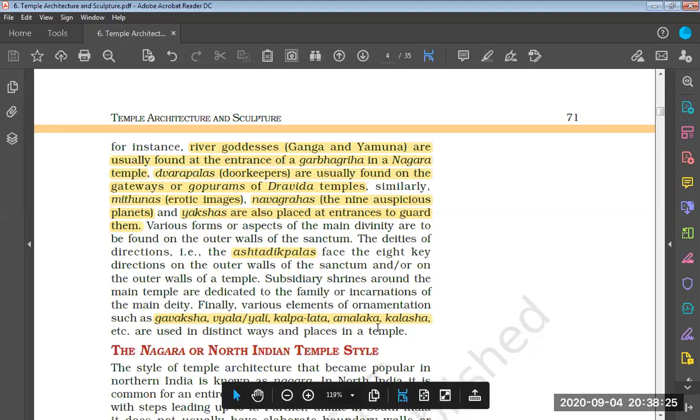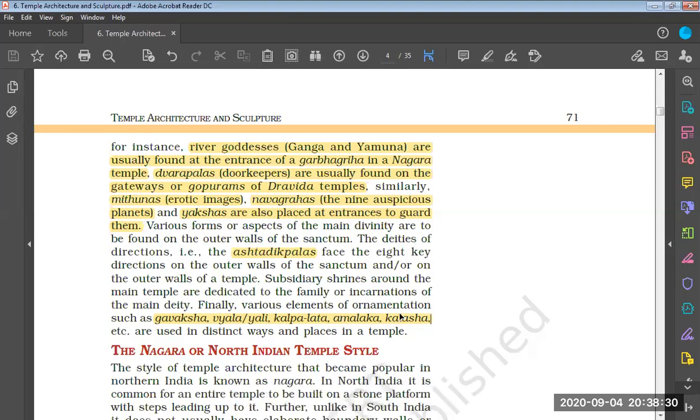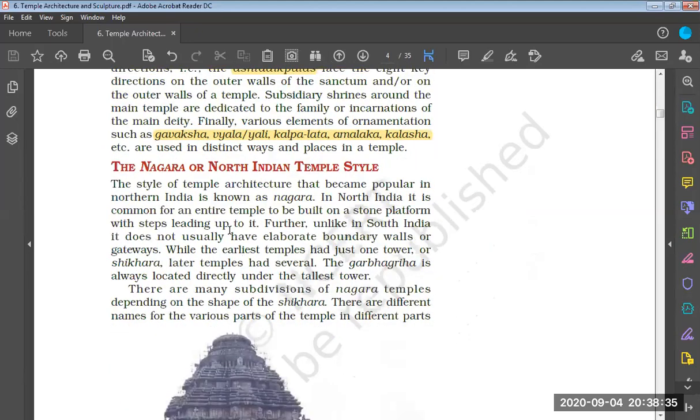Kalasha we have recently seen. We have seen the Amlaka also. We will see the Gavaksha and Kalpalata, etc. later on in this chapter. So now let us discuss.